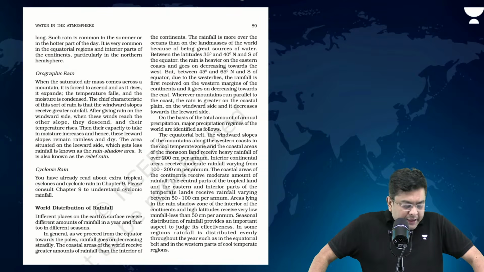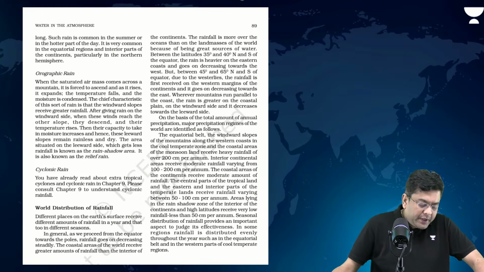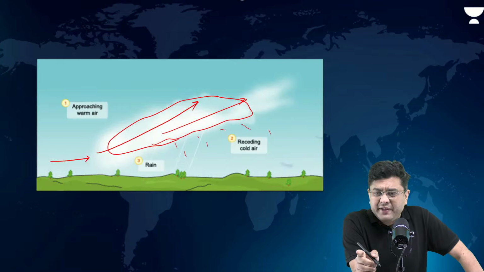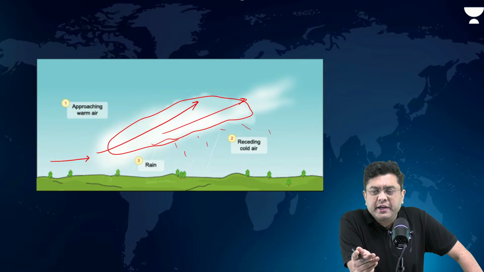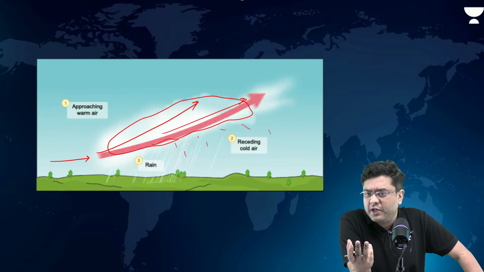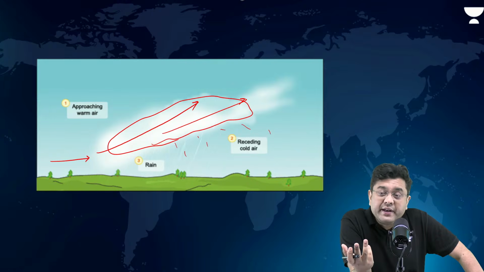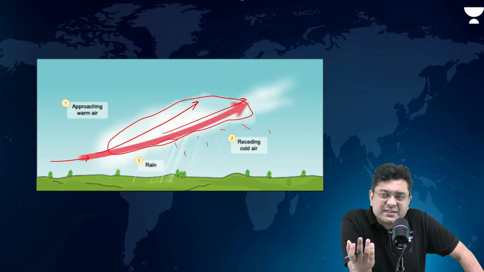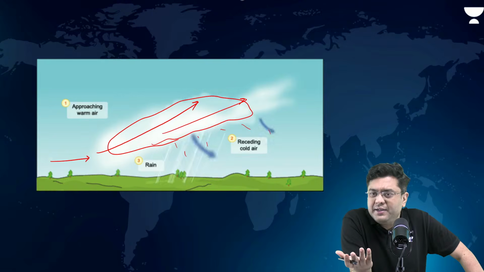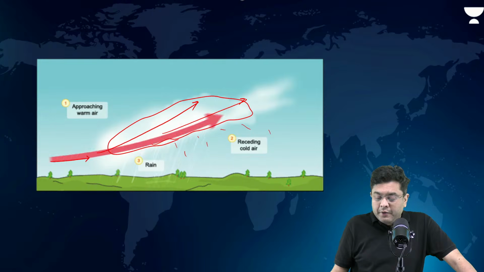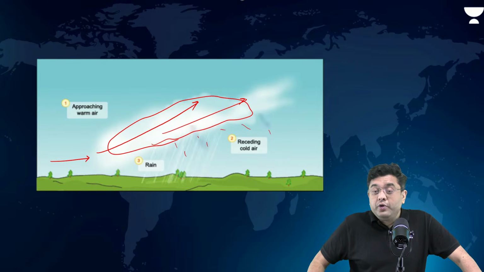Okay. Now, this portion deals with the case of where the rainfall occurs. Okay, by the way, cyclonic or frontal rainfall, even when you have the formation of a cyclone, there also rainfall can occur. For example, tropical cyclone will create a lot of rainfall. So cyclonic disturbances can also create rainfall that is not frontal. Tropical cyclone is not frontal. Temperate cyclone is quite frontal. Okay. So I hope tropical cyclone is very clear to everyone now.